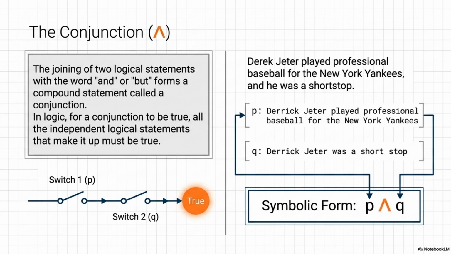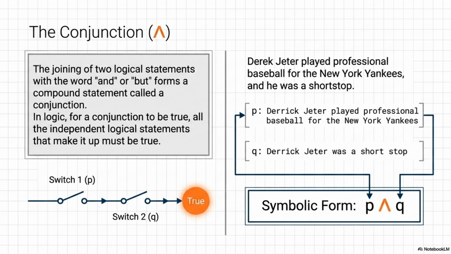Very unforgiving. The textbook uses: Derek Jeter played professional baseball for the New York Yankees, and he was a shortstop. If we let the letter P represent the Yankees part and the letter Q represent the shortstop part, we write that symbolically as P, then that little upward wedge symbol, then Q. And we read that as P and Q. So if he played for the Yankees but played outfield, the entire compound statement is false. Or if he was a shortstop but played for the Mets, the whole statement is false. The circuit literally breaks unless both conditions are perfectly met. So and just completely restricts things. It demands that absolute perfection.